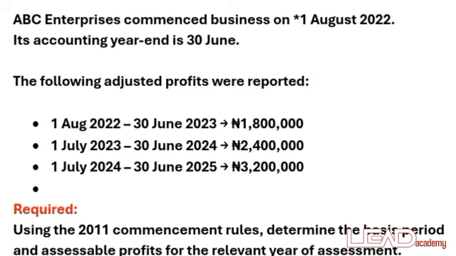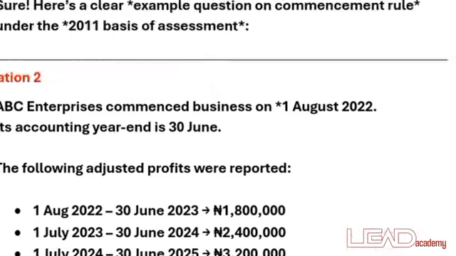to the second adjusted profit, which began from 1st of July. You know, the second adjusted profit began from 1st of July to 30th of June, but the right of election is from 1st of January to December. So the second adjusted profit is going to continue from 1st of July down to December, which is 6 months, divided by 12 months, multiplied by the adjusted profit for that year.